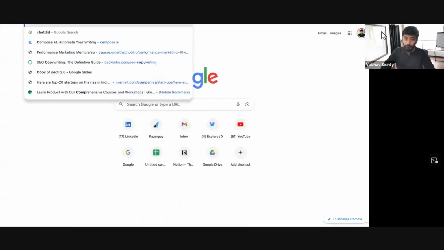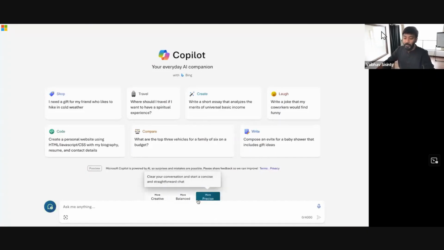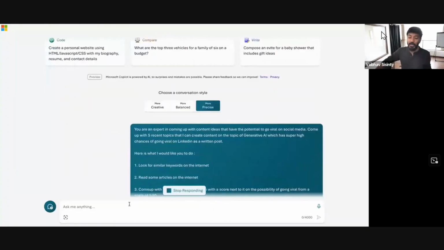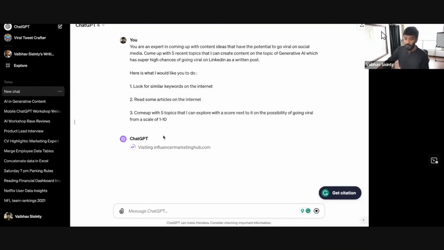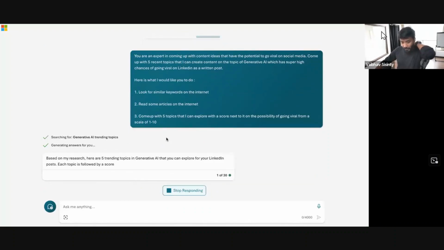Copilot as well, right? You can ask the same with Copilot as well. And here I will say more precise this time. I can ask the same question to Copilot and it will be able to come up with everything that you have asked for as well. You can see it is going through content right now. And in the end, it will be able to return us some great ideas. There you go.